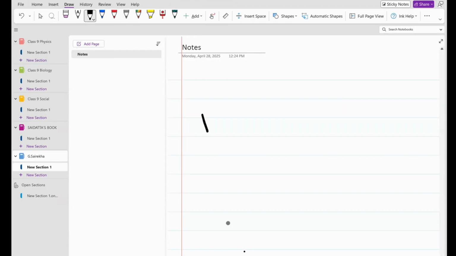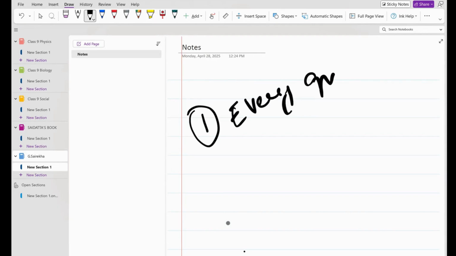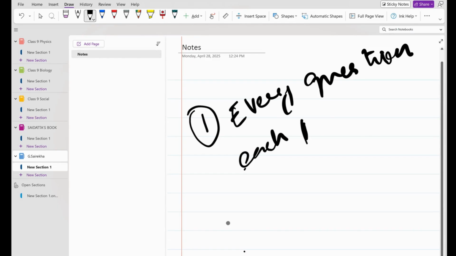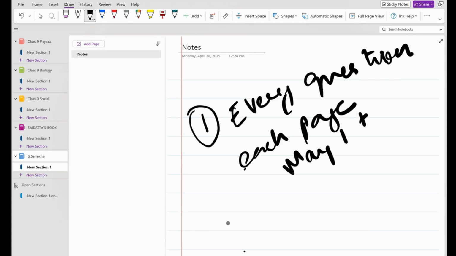So the first one is, in bookkeeping, for every question the owner asks, you are referring to each page right from May 1st to May 31st. This is one disadvantage.